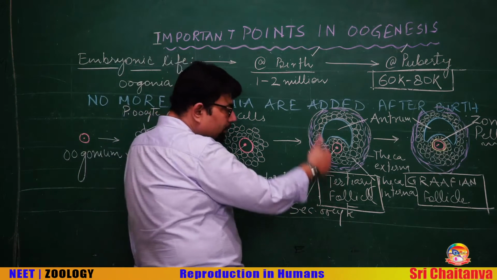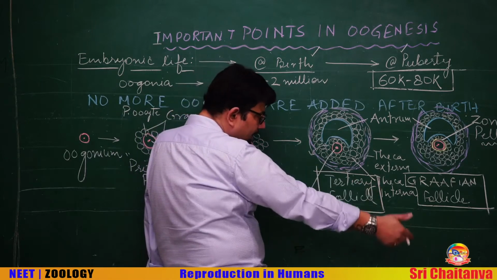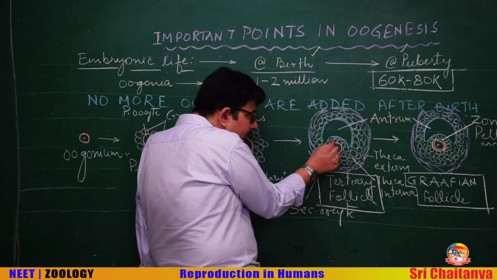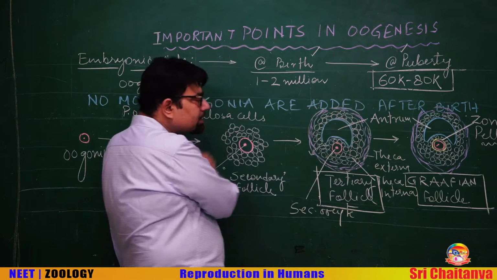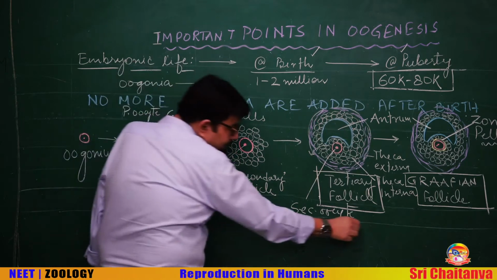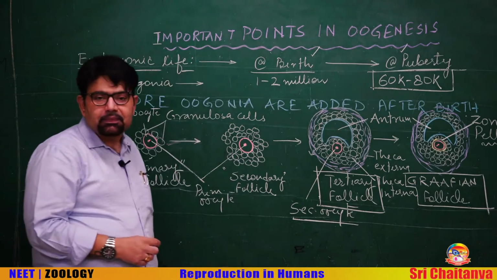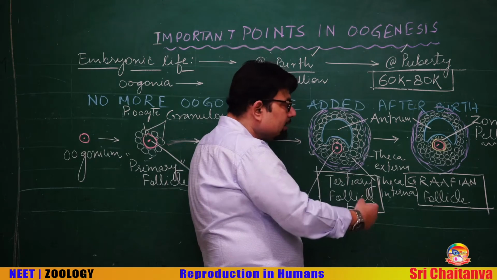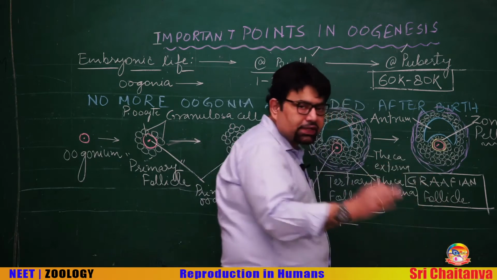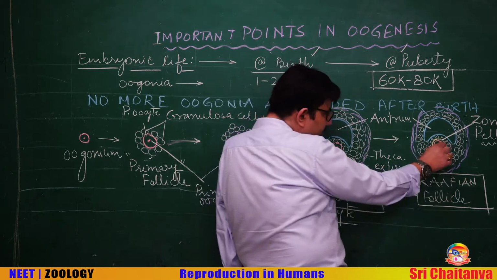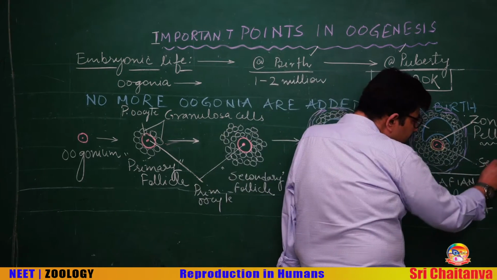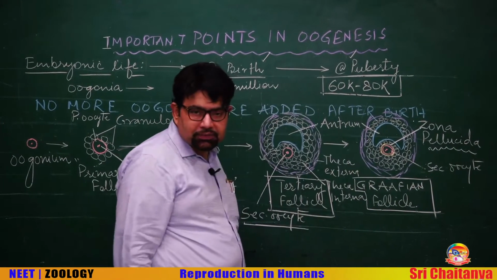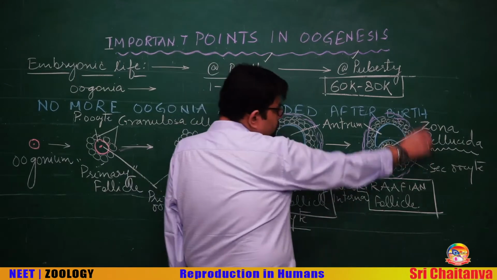But then, when the first meiotic division is completed, with extrusion of one polar body, the first polar body, the resultant cell which retains most of the nutrient-rich cytoplasm is called a secondary oocyte. It grows further, and then again it gets arrested at metaphase 2. So, right now this is again secondary oocyte, because it has not completed the second meiotic division. And this is a mature follicle.